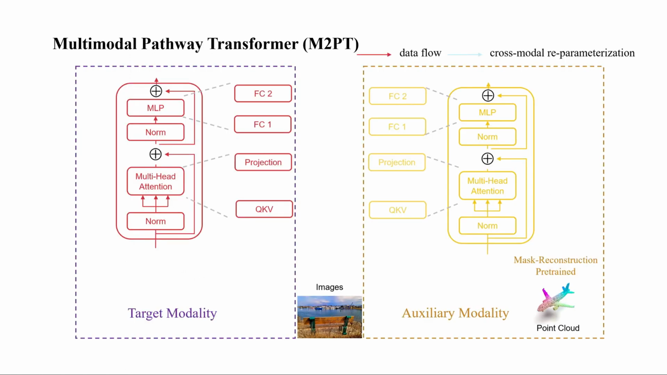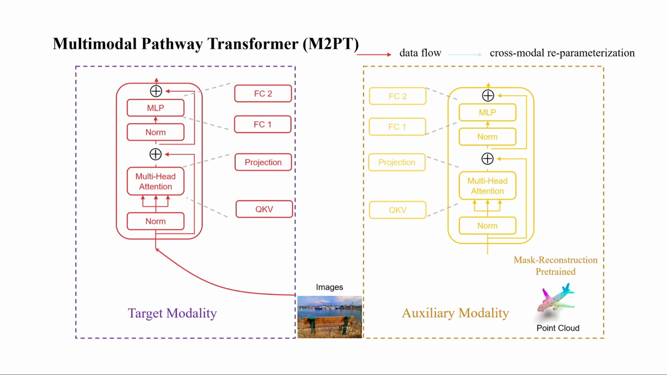Here we see the multimodal pathway transformer, or M2PT, our customized extension of the vision transformer designed to handle multiple data modalities. This diagram illustrates the flow of data through two distinct yet interconnected modalities, for example, images and point clouds. On the left, we have the primary pathway for images as target modalities. It follows the standard vision transformer structure with the sequence of operations: query key value, QKV, projection, multi-head attention, normalization, and the MLP blocks. On the right, the auxiliary modality pathway processes point clouds.